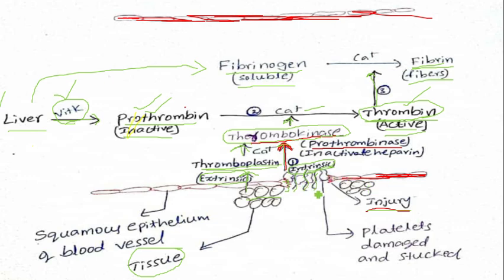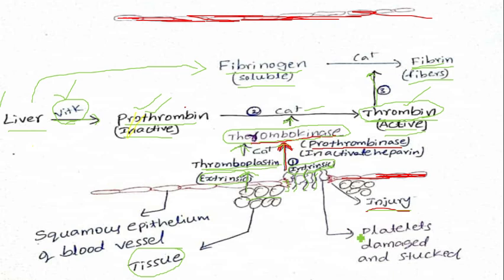This leads to the formation of a solid structure at the injury, which is called a blood clot. After the blood clot forms, the flow of blood from the blood vessel is stopped, which decreases the loss of blood from the body. That is the mechanism of a blood clot.